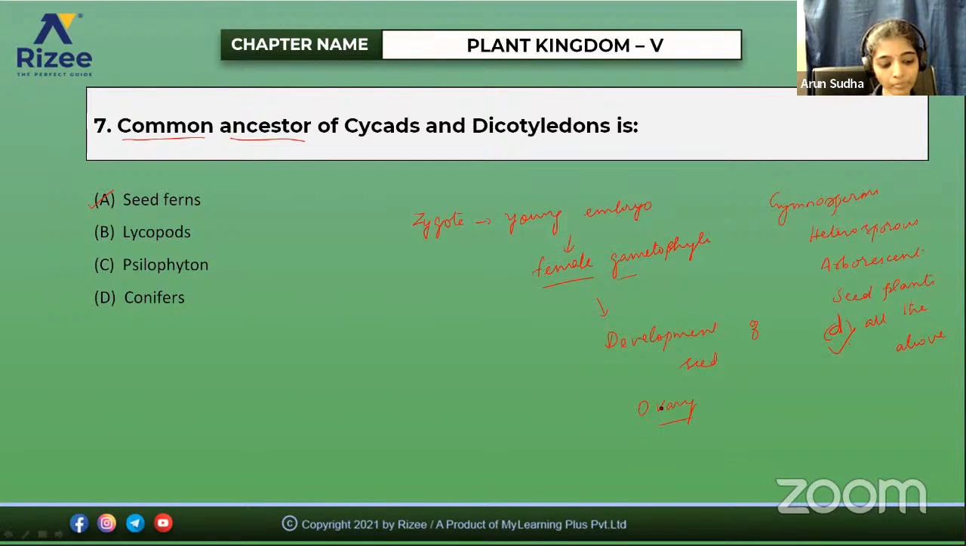Then, in which of the following characters do the angiosperms resemble gymnosperms? That is, angiosperms and gymnosperms are similar. The first option is presence of ovule, second absence of endosperm, third presence of vessels, and fourth mode of fertilization by zoidiogamy. So in what ways do they resemble?